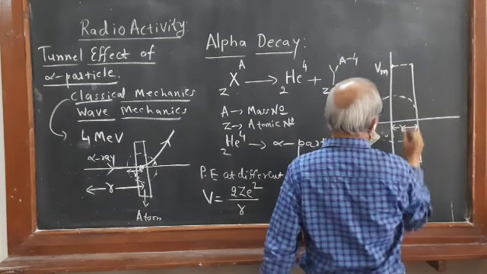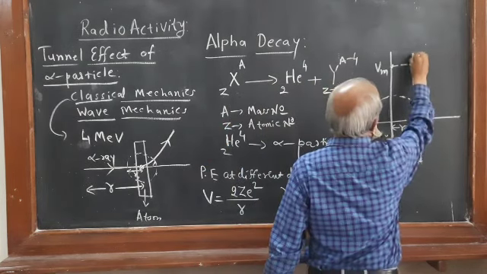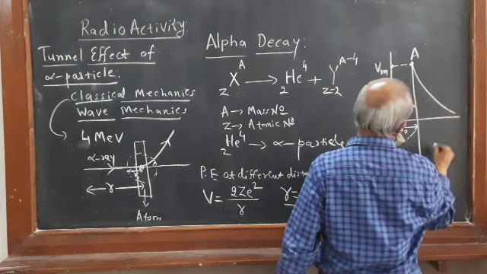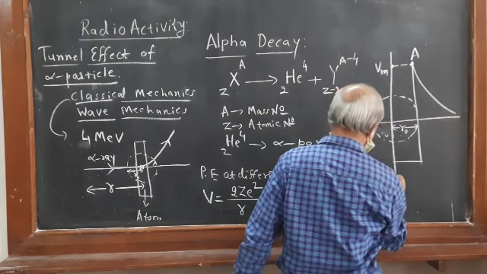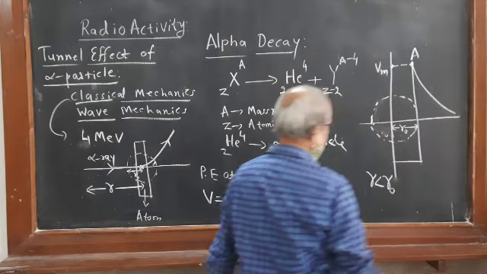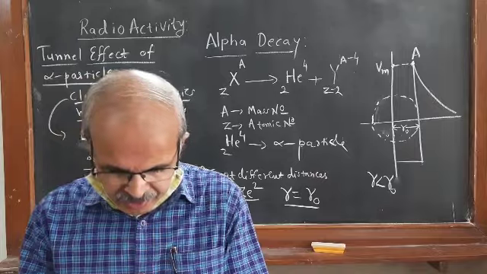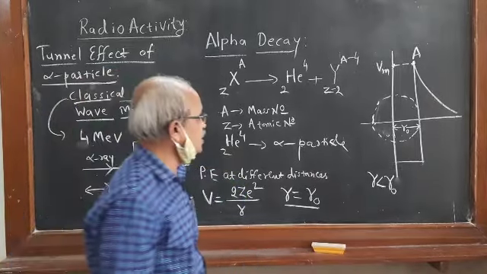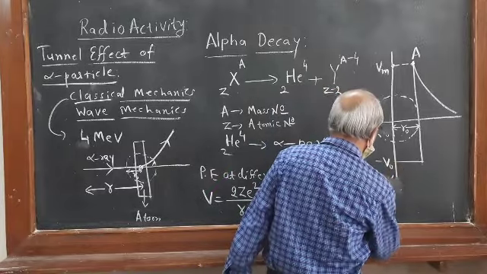At R equal to R naught it is maximum, at point A. But for R less than R naught, it decreases. R less than R naught means the alpha particle has negative minimum potential energy, minus V naught.